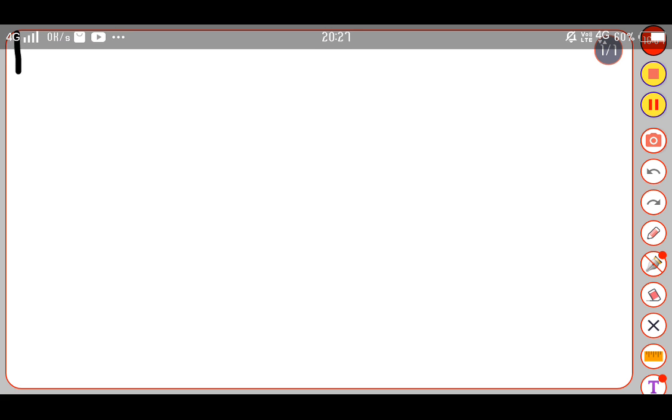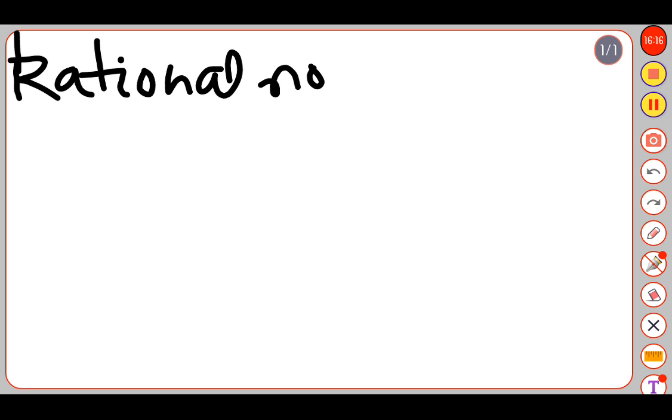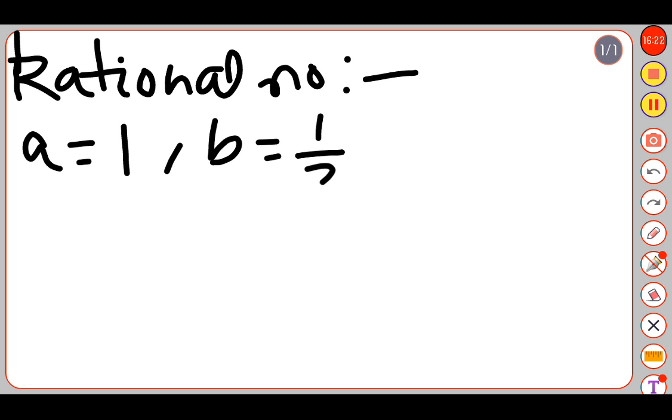Now let's move towards rational numbers. Similarly, we can test in rational numbers also. Let us take a equal to 1, b equal to half.